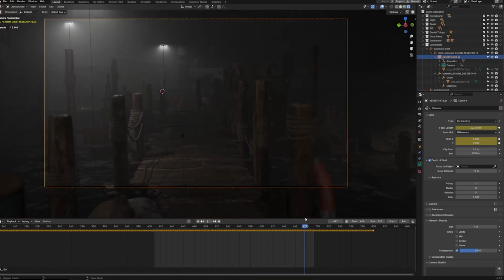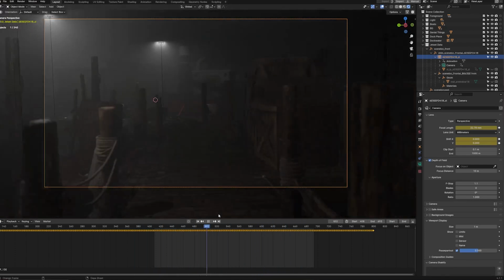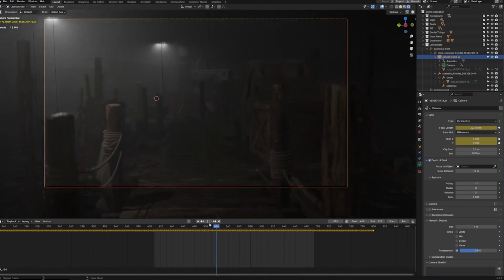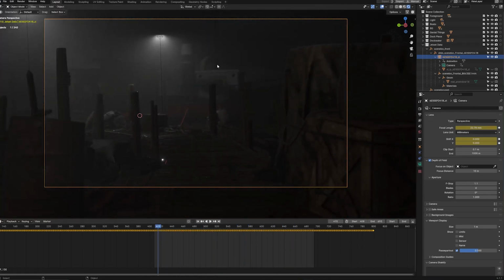And now we can render this out as an image sequence. Because now we want to combine our green screen original footage with our 3D background with the correct motion path of our Blackmagic camera.